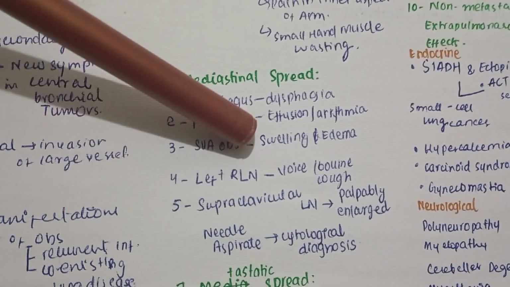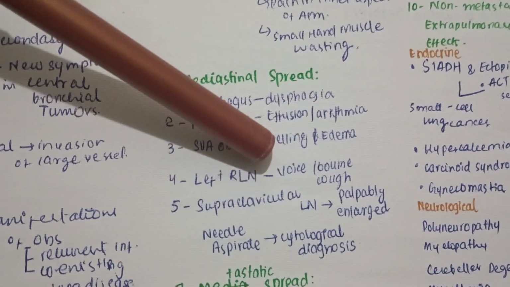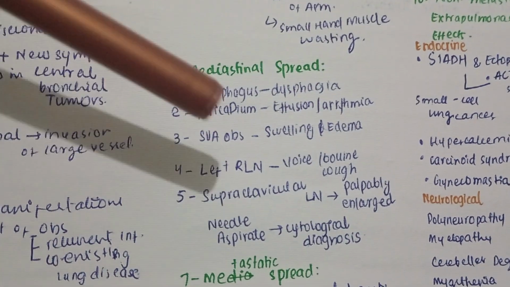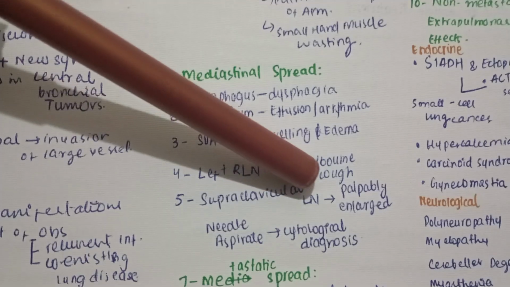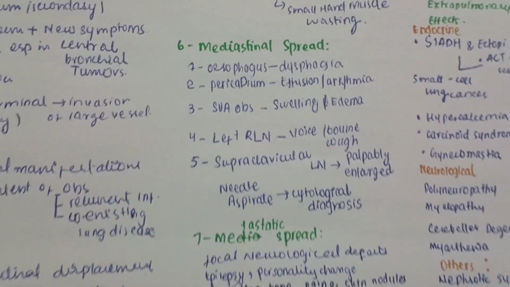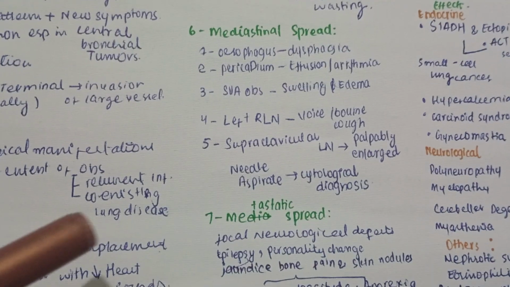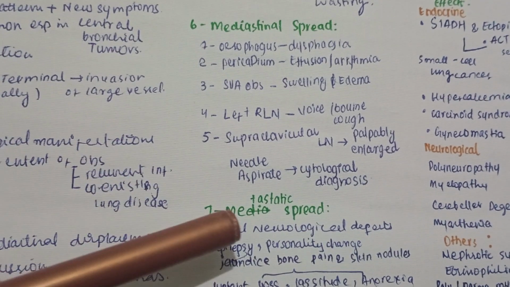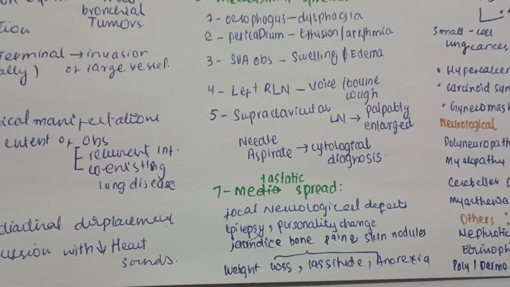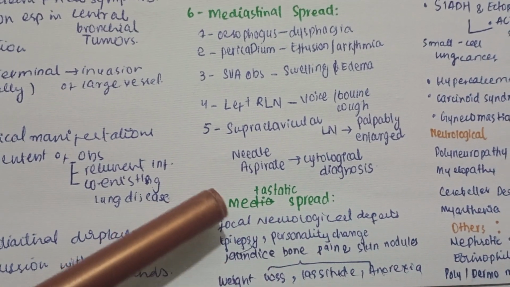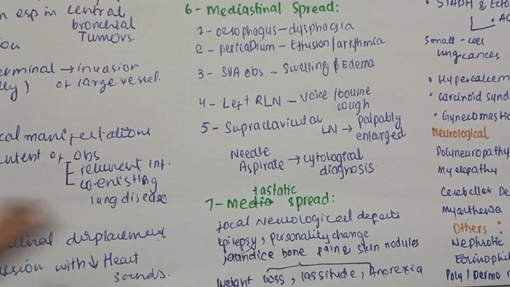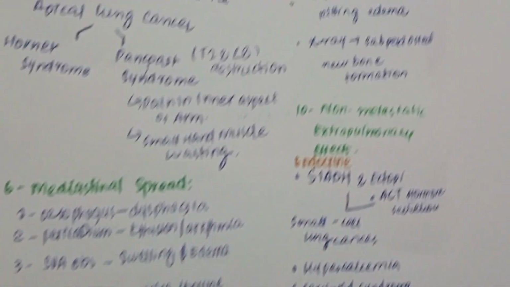Similarly, if the left recurrent laryngeal nerve is involved, then there is alteration in the voice, and bovine cough can occur. Similarly, supraclavicular lymph nodes become palpable and enlarged. Now, if there is metastatic spread to the brain, then focal neurological deficits can occur, and epilepsy and personality changes are present. These all depend on the organ that is involved. Weight loss, lassitude, and anorexia are systemic symptoms.